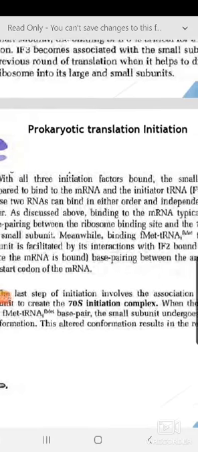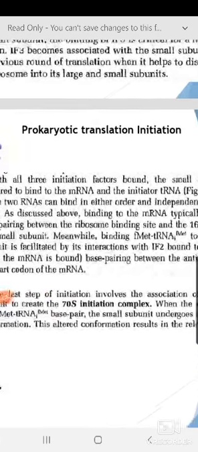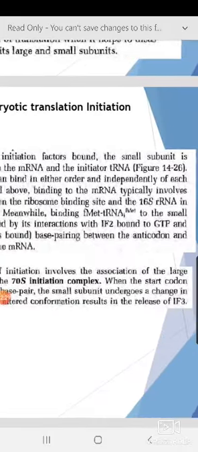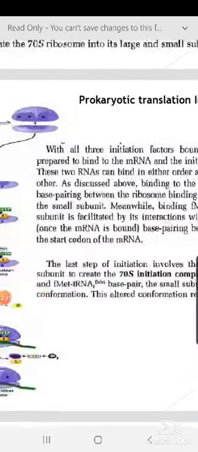As discussed above, binding of mRNA typically involves base pairing between the ribosome binding site and the 16S rRNA in the small subunit.